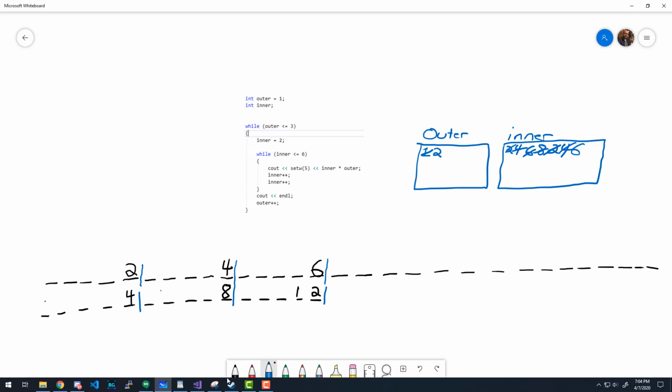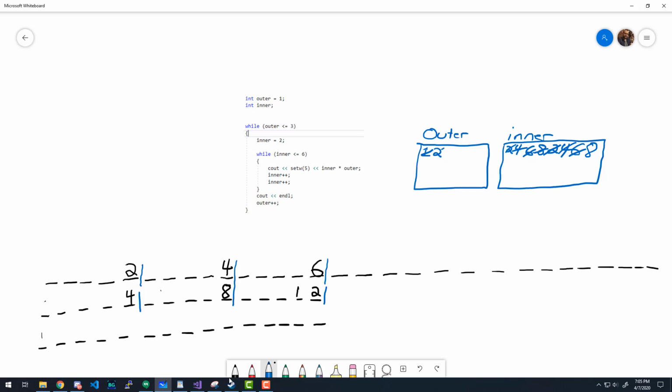And then we do our inner plus plus. So 6 turns into 8. And now we go back to the top and we ask, is 8 less than or equal to 6? Now that's not true. So we exit out of the loop and we start executing here at this line of code. So we see out another end line. So let me give myself another line here, like so. And then we do outer plus plus.